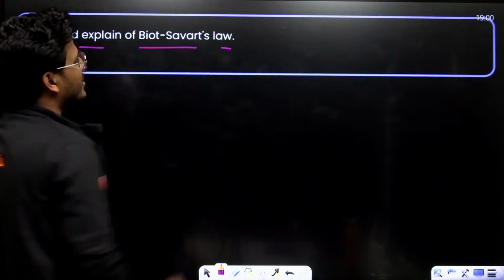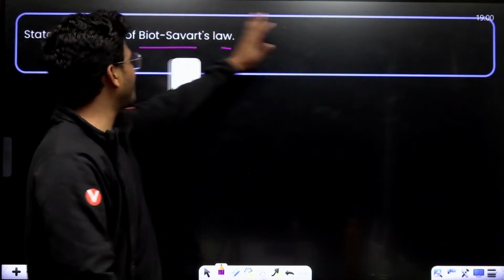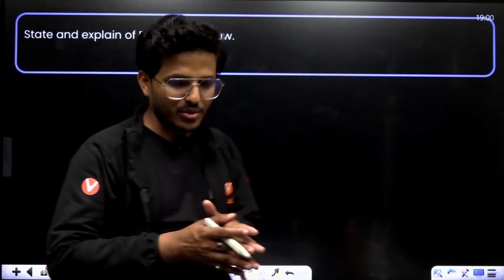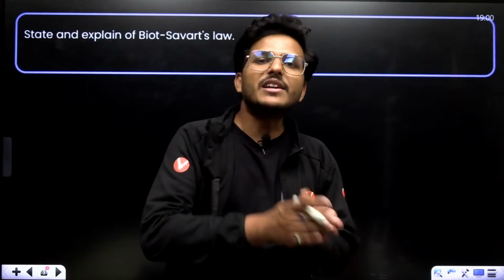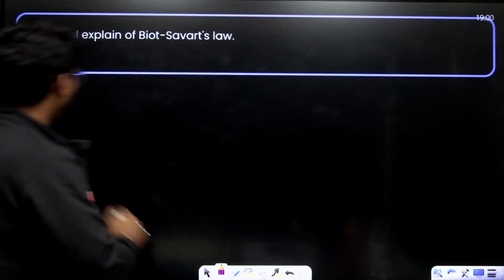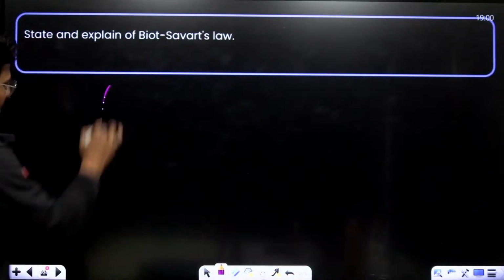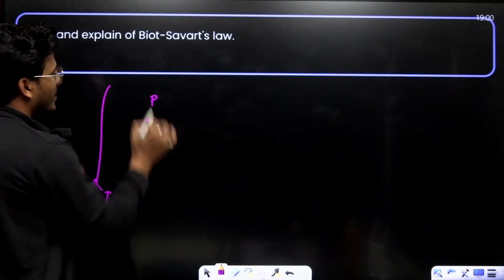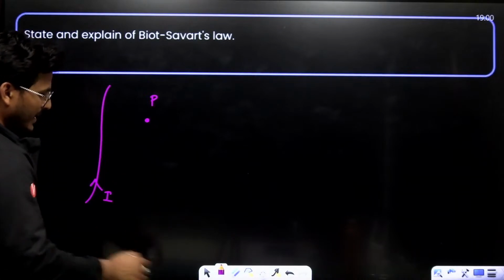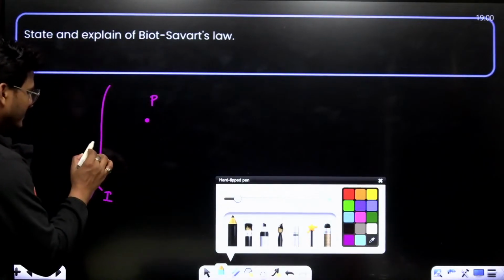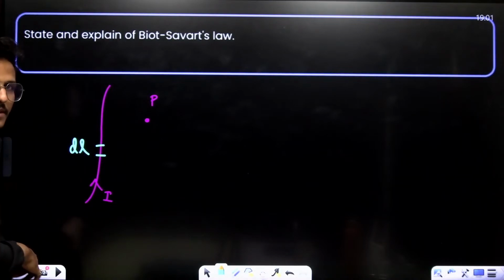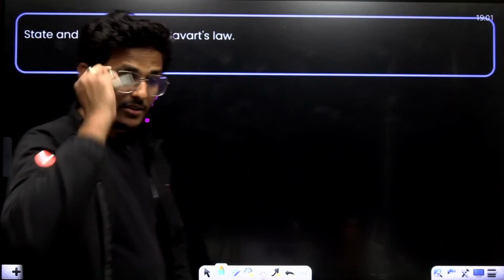State and explain Biot-Savart's law. Just a straightforward question. Biot-Savart's law is basically used for the magnetic field intensity at a point due to a current carrying conductor. If you have a current carrying conductor of I ampere, and a point P, this is an integral length dl.